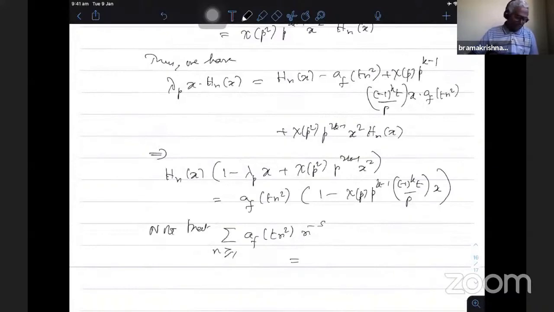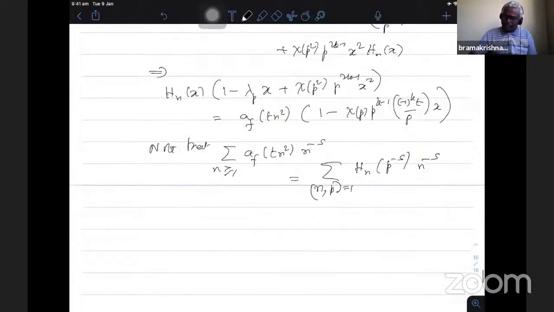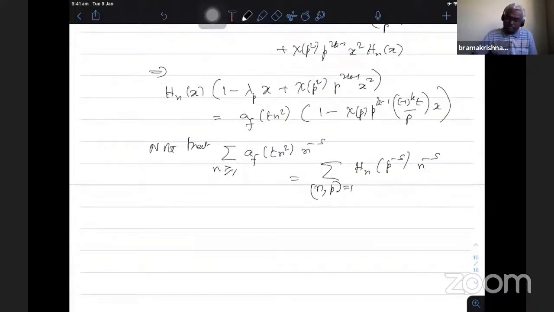So in this way, what I get is the summation over n coprime to p, I am removing one by one factor from that, h_n(p^(-s)) n^(-s). So you substitute, that means for each one I decompose n into a product of primes, and then if I take one prime, I get one factor h_n(p^(-s)).